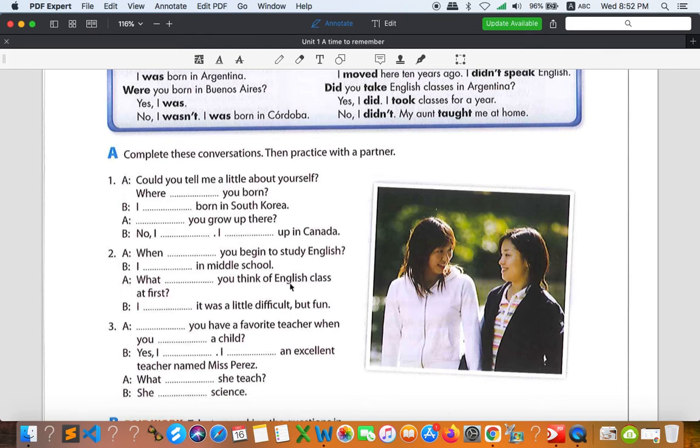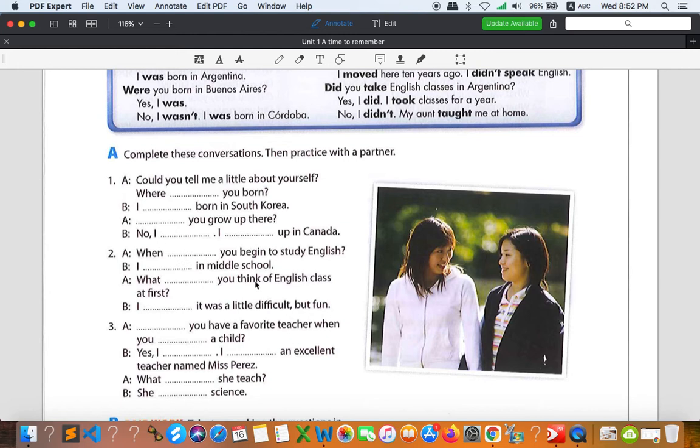What about number two? You see the verb begin right here, so you cannot use was or were. If you don't see any other verbs, then you can use was or were. So you can say, when did you begin? Why past? Because it's all about the past. So you can say, when did you begin to study English? Then you can say, I began, which is the past simple of begin. So, I began in middle school.